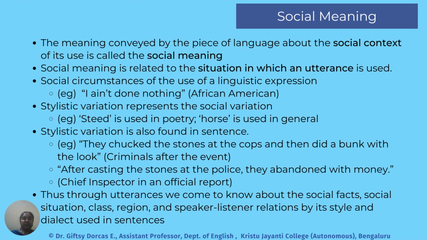An example over here is the statement, "I ain't done nothing." So usually these sorts of statements are slang, or they are used by African Americans. So if somebody uses the statement, "I ain't done nothing," then we immediately understand that it's an African American. And also we see that stylistic variation also represents social variation. For example, the word steed is a reference to a horse in poetry, but generally it is called a horse.